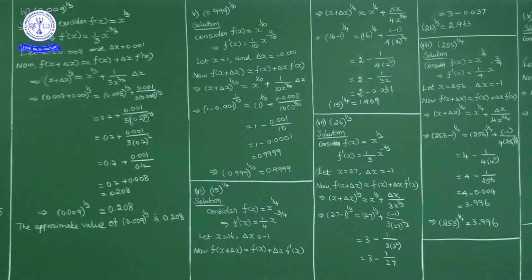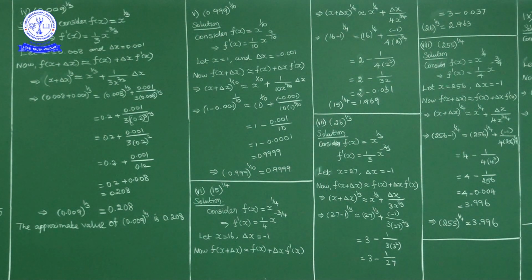Now you have to choose a number in such a way that its fourth root is an easy number. So if you consider x is equal to 16, that is 2 power 4. So 2 power 4 whole power 1 by 4 is 2, or else the fourth root of 16 is 2. So I'll consider x as 16 and delta x as minus 1.